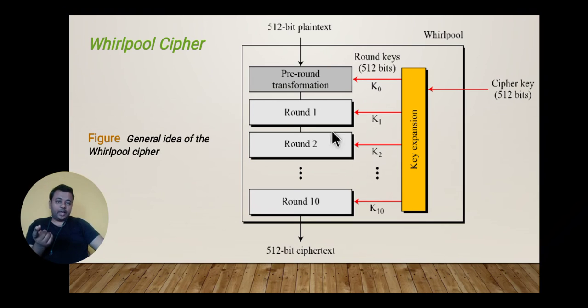So this is the general diagram of the Whirlpool cipher and how it works. Like we have already seen in AES, it takes one round, and a cipher key is inserted in the key expansion to give a round key. This is how it gives 10 round keys, one for each round. After round 10, it produces a 512-bit ciphertext. So this is the basic general diagram of the Whirlpool cipher.